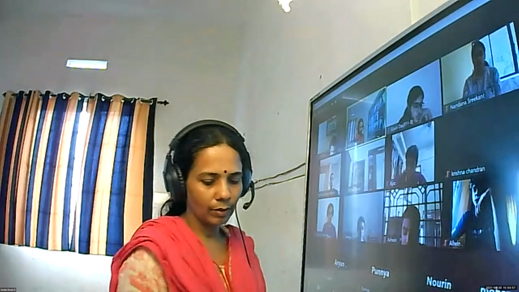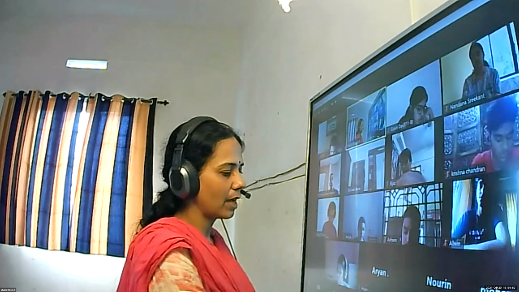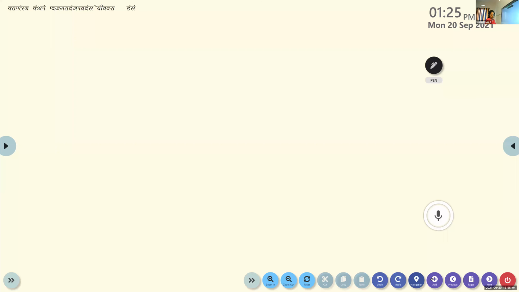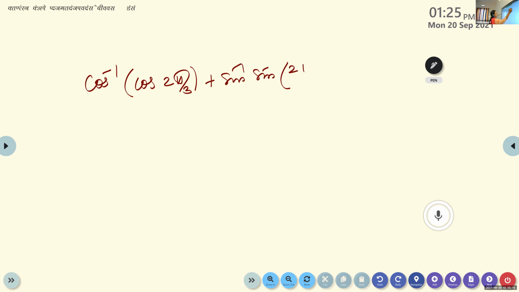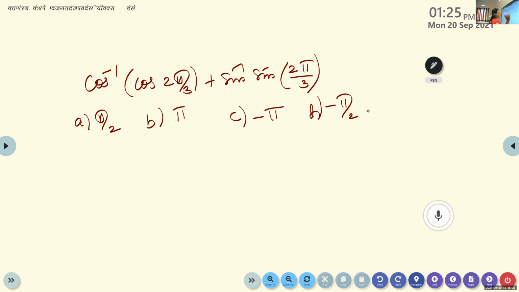Write down. Evaluate cos inverse of cos 2 pi by 3 plus sine inverse of sine 2 pi by 3. The 4 options given were pi by 2, pi, minus pi, and D is minus pi by 2.